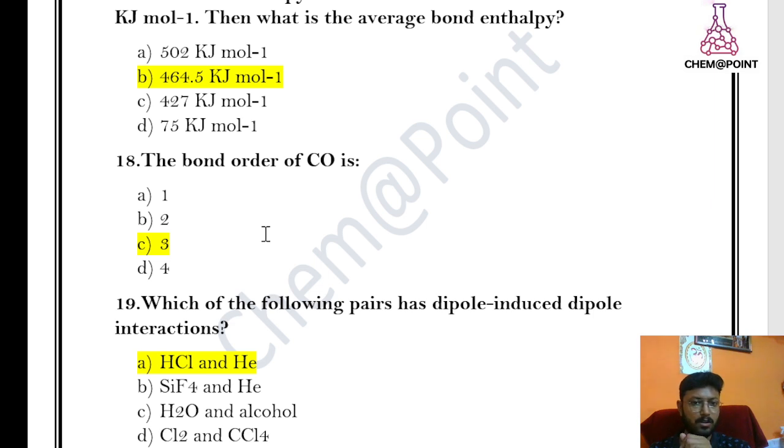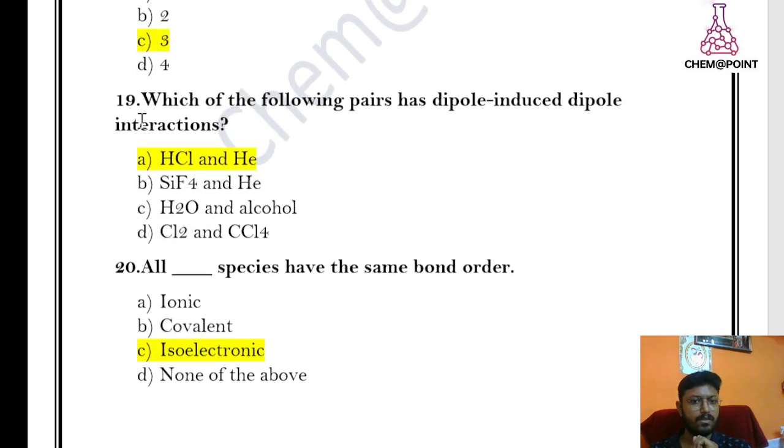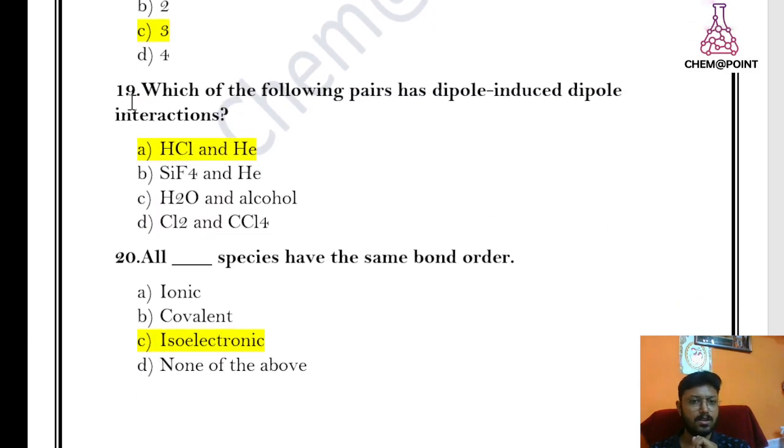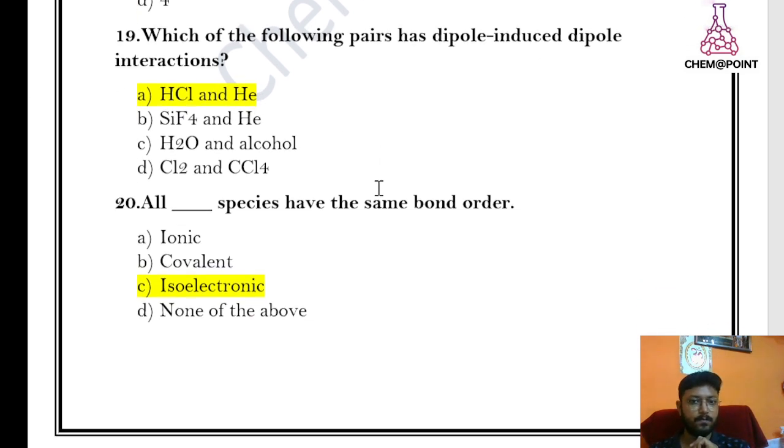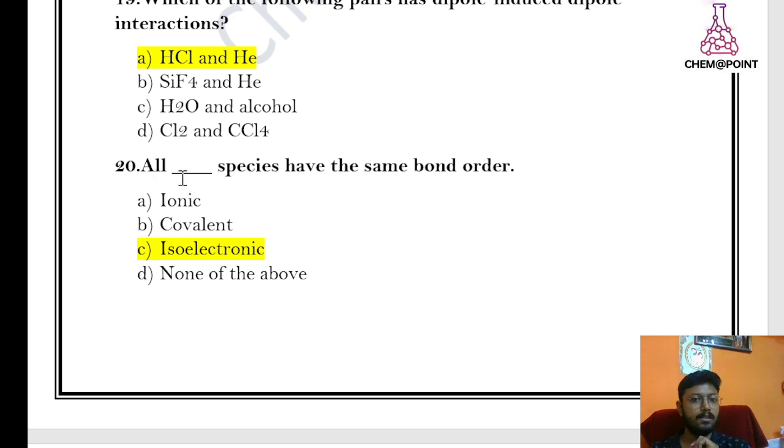You can calculate the bond order also using the MO diagrams. Now question number 19. Which of the following pairs has dipole induced dipole interaction? The answer is HCl and helium. All dash species have the same bond order. The answer is isoelectronic: all isoelectronic species have the same bond order.